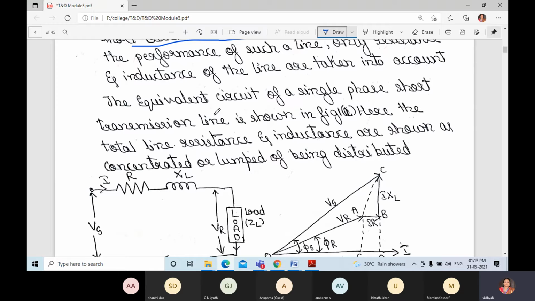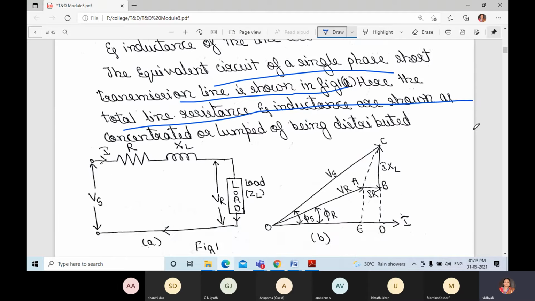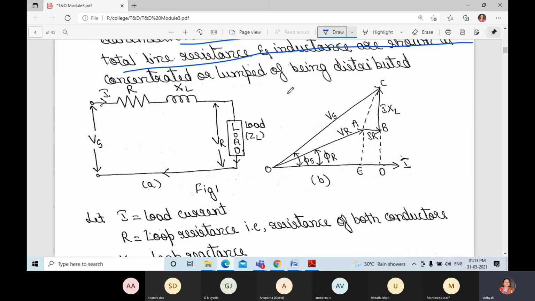Here the equivalent circuit of a single phase short transmission line is shown in the figure. The total line resistance and inductance are shown as concentrated or lumped instead of being distributed. You can see R and XL. There will be many resistances and many reactances in the transmission line, but they are lumped together.